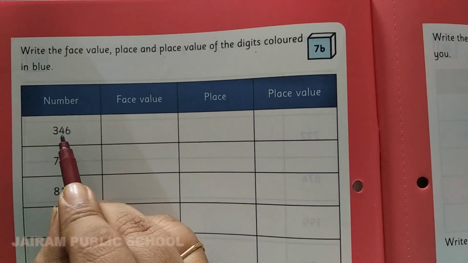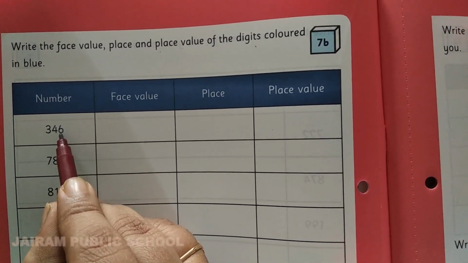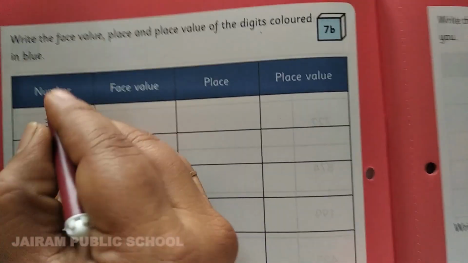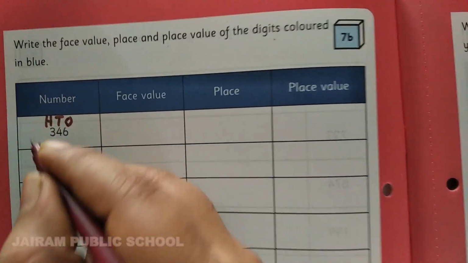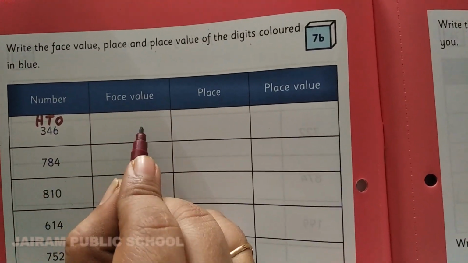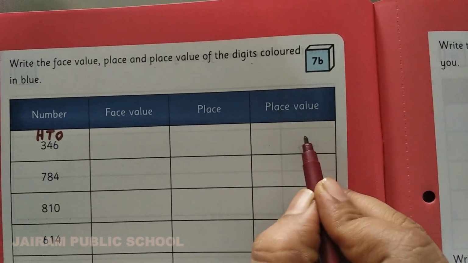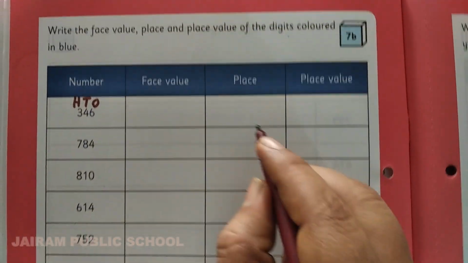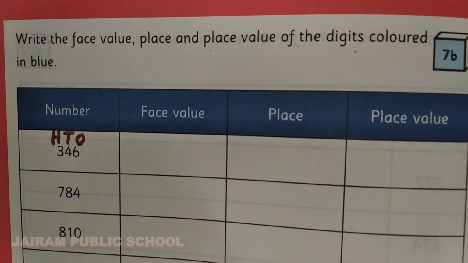See the first number 346. Here they have colored the number 6. You want to write ones, tens, 100 above the number. Face value for that number 6 you want to write, and place value of that number you want to write separately, Kanna. Like that you have to complete this homework and upload it in the Kensil app, Kanna.